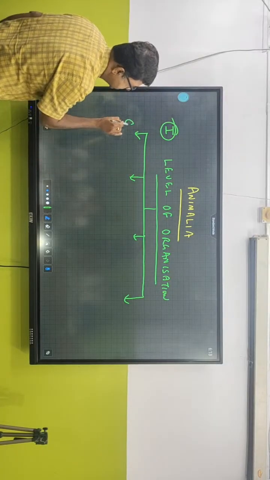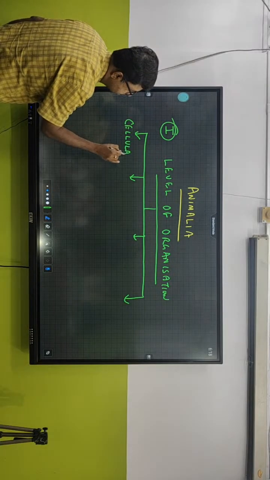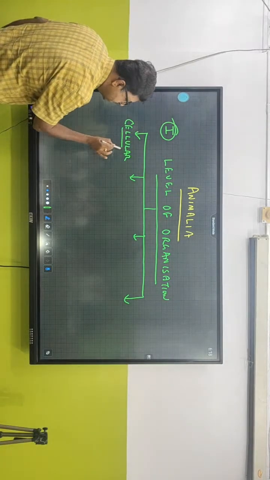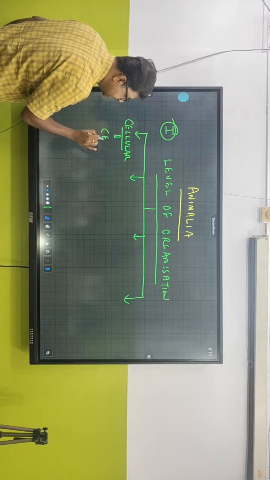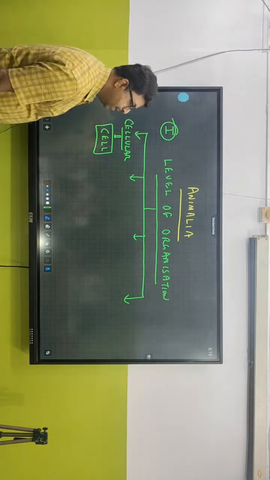Level of organization, number 1 is cellular level. That means cellular is the basic unit, because we know the cell is the basic structural and functional unit of life.